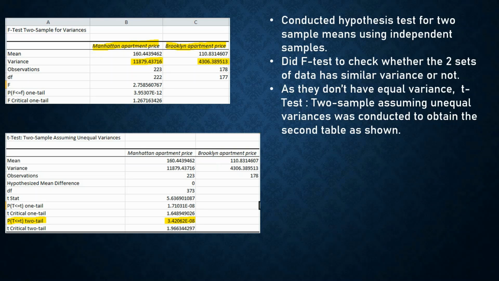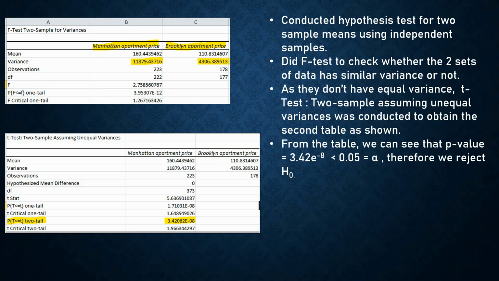From the F table you can see that they don't have equal variance, and therefore we have chosen to do the t-test two-sample assuming unequal variances to obtain the second table as shown. And from the second table, which is the t-test table, you can see the highlighted p-value, which is 3.42 to the power of negative 8, which is way smaller than 0.05, our alpha. Therefore, we will reject the H0.